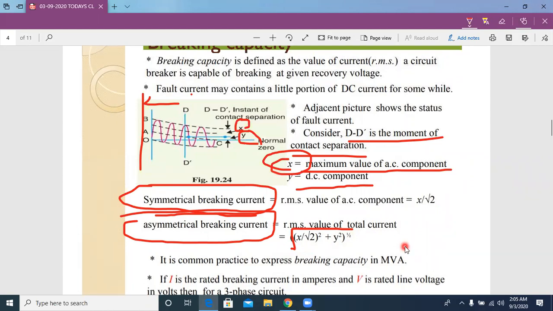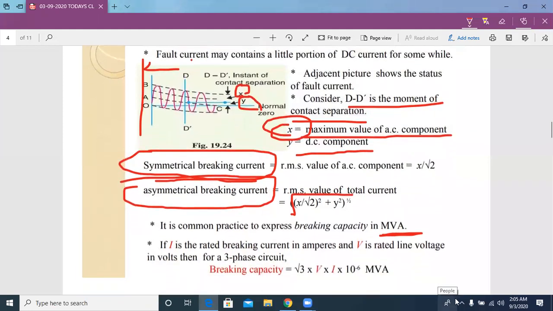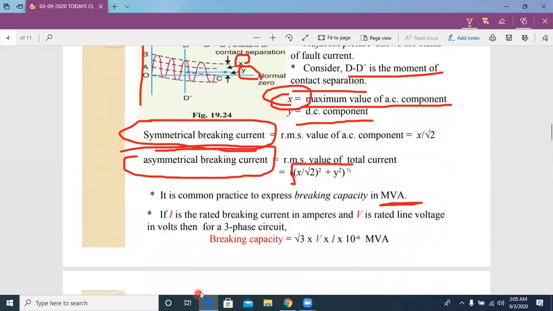Now generally we express breaking capacity value in terms of MVA. That's why we multiply this breaking current with voltage. To get the VA value, we multiply this breaking current with the voltage value. Then we automatically get the VA value. So if I is the rated breaking current in amperes and V is the rated line voltage, then breaking capacity is equal to